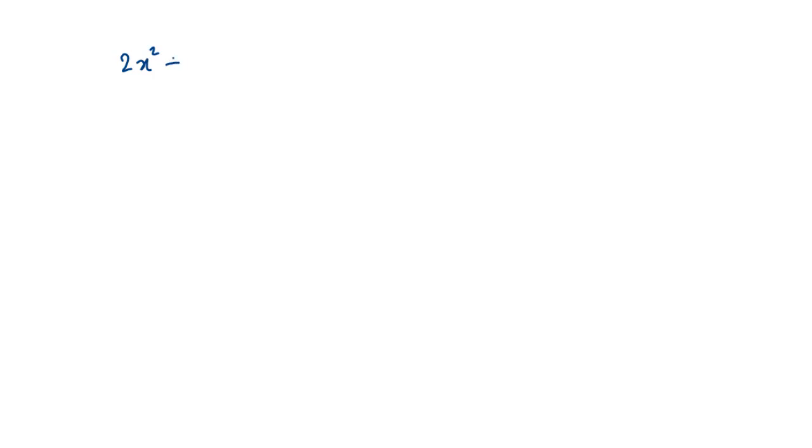2x² + 3x − 90 = 0. Now to solve this, to factorize this equation, we need to split the middle term, that is 3x. To split the middle term 3x, that means we have to write 3x as the sum of another two terms, such that the product of those two terms must be equal to the product of the x² coefficient and the constant. So for that, let us first find out the product of the x² coefficient and the constant.